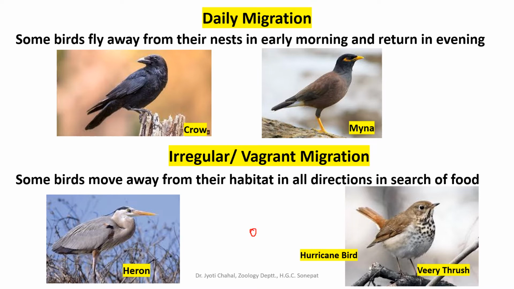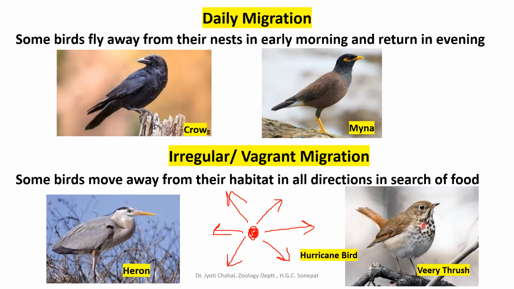Suppose this is the nest of the bird, and it will be just like adaptive radiation. From the nest they can migrate in all directions in search of food. These arrows depict the migration of birds from their nest. They can migrate in all possible directions, and that is termed as irregular or vagrant migration, where it is not predetermined in which direction the bird will move. Such migration is shown by herons and the hurricane bird. An example of a hurricane bird is the veery thrush, which is a songbird.